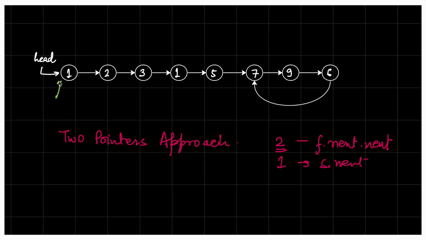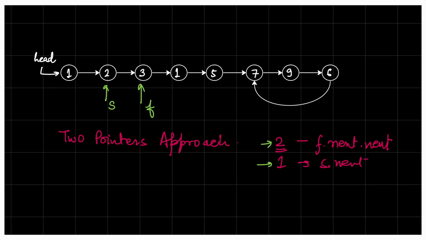Let's say I have two pointers, fast and slow. Each time we'll move the pointers according to this. The slow pointer will move by 1 position, so it will come to this node 2, and the fast pointer will move by 2 positions, that means next of fast and next of that, so it will come to this. This will be our updated pointers' position.